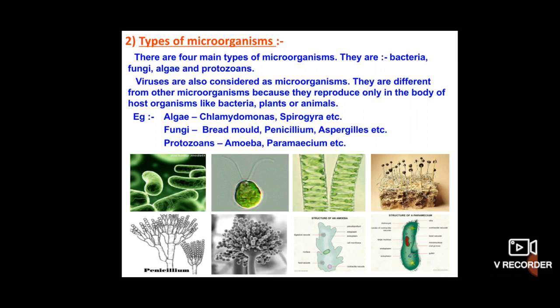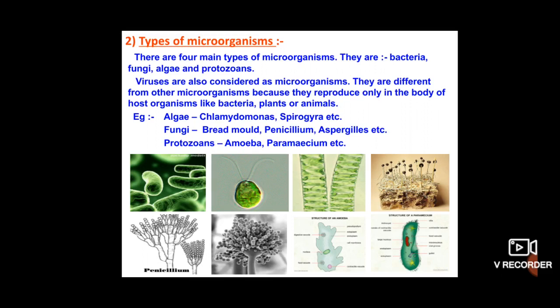So based on the type and nature of the microorganisms, they are classified into four types: bacteria, fungi, algae, protozoans. And viruses also come under the microorganism group, but they are different from other microorganisms. If you compare to bacteria, fungi, algae and protozoans, viruses are totally different.